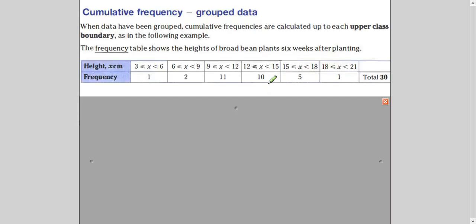If you look at this table, this table is talking about data on heights of broad bean plants. So this data is about the heights of plants in 6-week time, right? So the height between 3 to 6, is it written centimeter here? Between 3 to 6, whatever the unit it is, one frequency. So there is one plant which has height between 3 to 6 units. Two plants have height between 6 to 9 units, and so on. If we have to find out the cumulative frequency data from here, so what will you do?